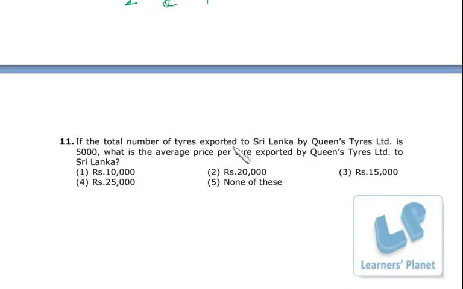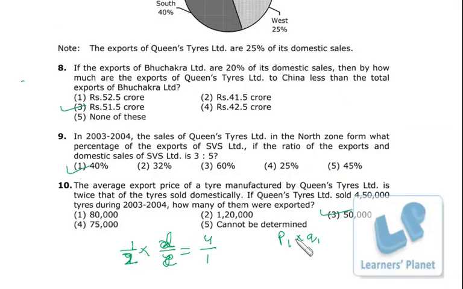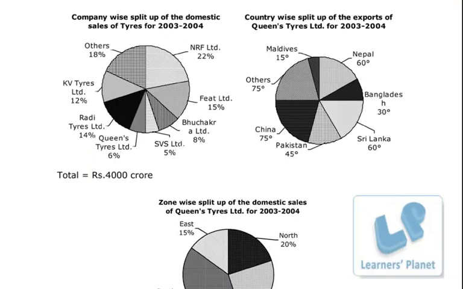If the total number of tires exported to Sri Lanka by Queen's Tire is 5,000, what is the average price per tire exported by Queen's Tire to Sri Lanka? Okay, total export we have already calculated: that is 60 crore, because 240 crore is domestic, and 1/4 of that, that is 60 crore, is export. And out of 60 crore, 60 degrees is achieved by Sri Lanka.